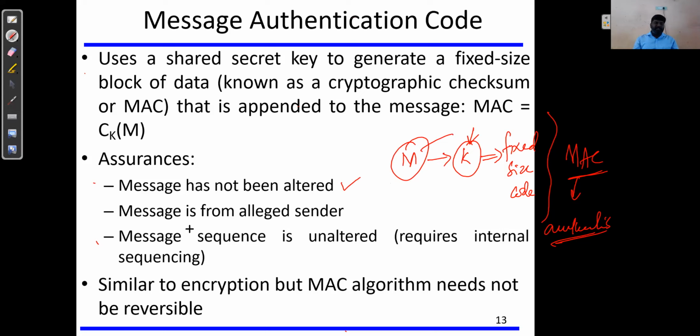It also ensures the message is from the authenticated sender and the message sequence is unaltered, right? So these are the certain assurances we can achieve when we implement the message authentication code. The message should not be altered, the message will be received from the authenticated sender, and the message sequence is unaltered, right?